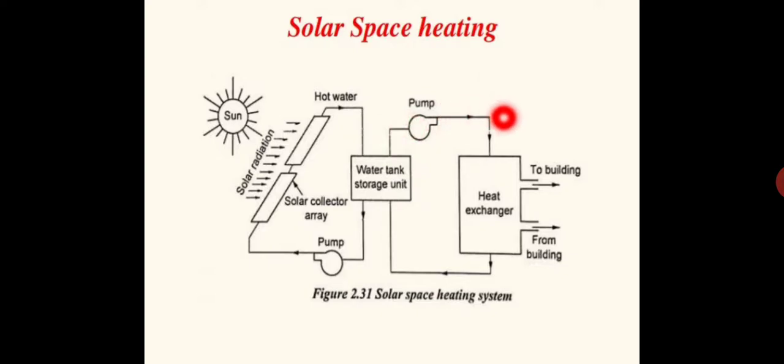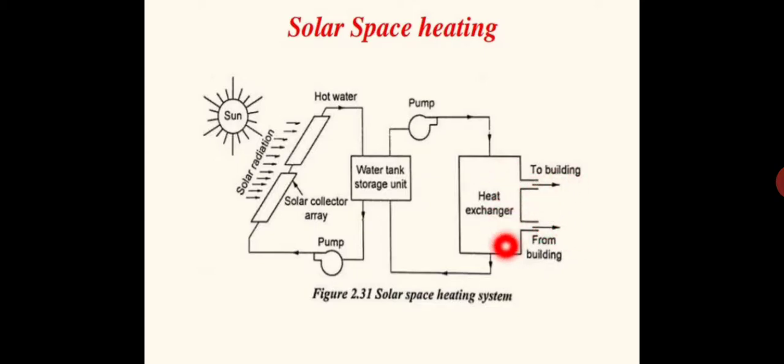Another working fluid will be used; usually it can be water or some other fluid. The heat energy of this hot water is provided to another fluid, usually again water only. So heat energy from the hot water is absorbed here by this fluid passing through this line, and it is passing that heat to the fluid which is passing to the building.